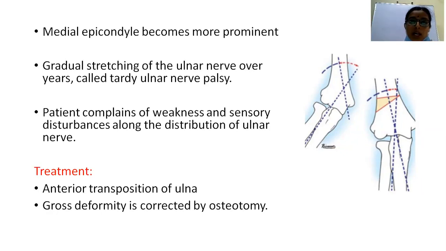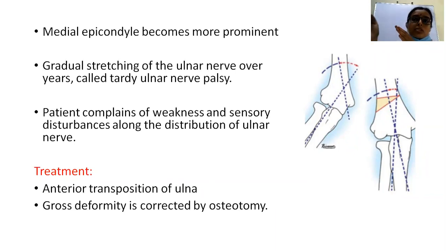That is, you will have gradual onset of weakness and sensory disturbances along the distribution of the ulnar nerve. Thus, weakness and paresthesias along the medial two fingers, along with clawing of the fingers and wasting of the muscles, can all be seen.